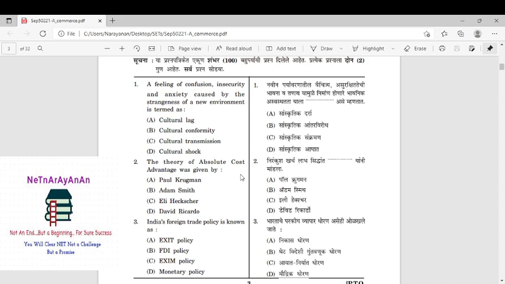So it is in your hands to get into the top 6%. Some aspects, some interesting topics you should get into fully, right? Okay, the next question: the theory of absolute advantage.